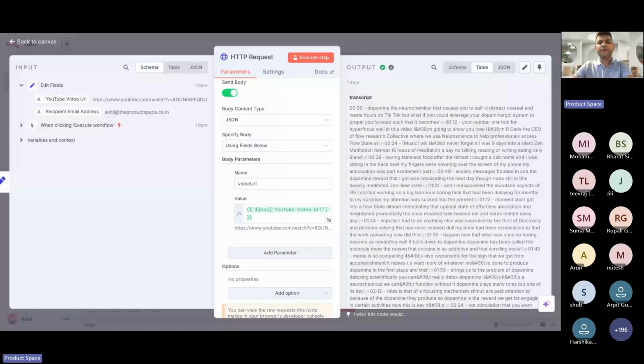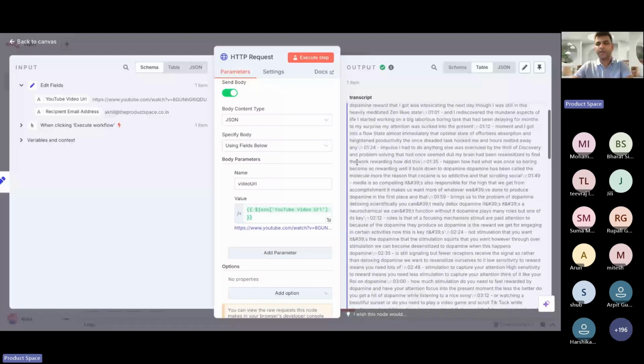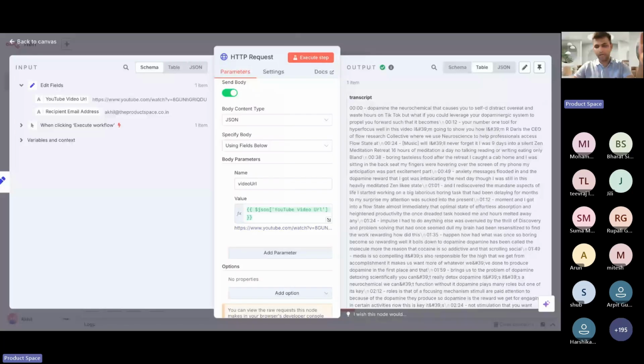Now you could see here, right? You could get all the transcript here, right? So whoever has, can you quickly confirm in the chat if you were able to get the transcript after running or clicking on the execute step?